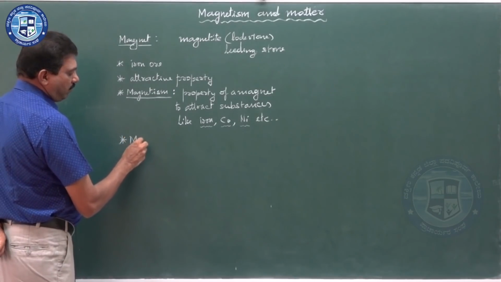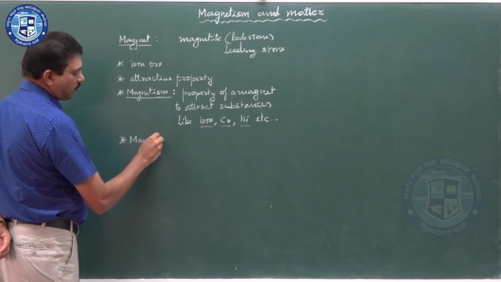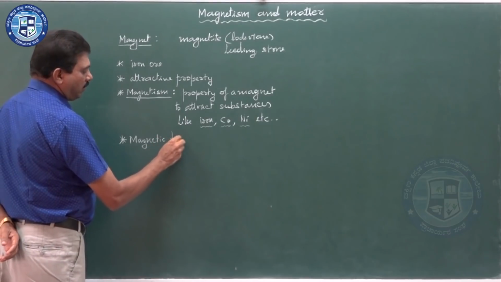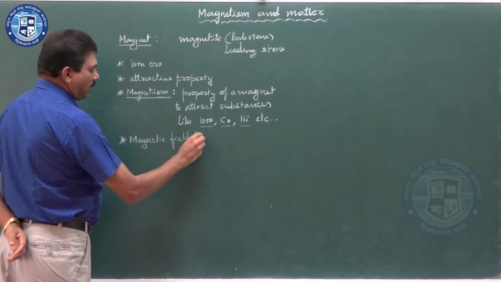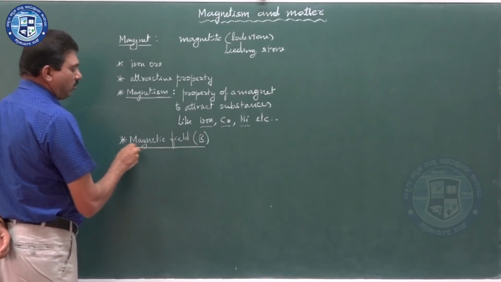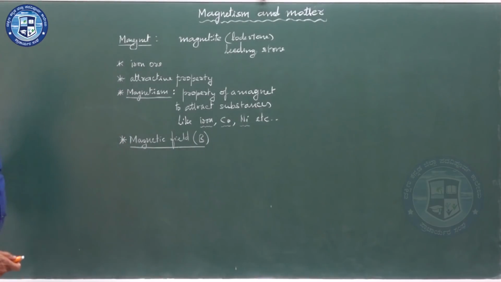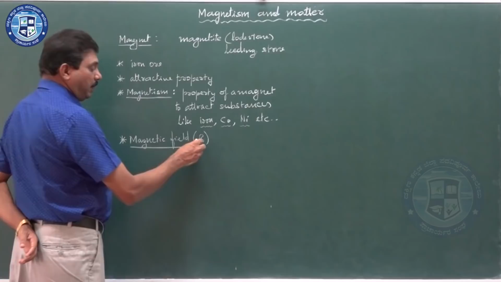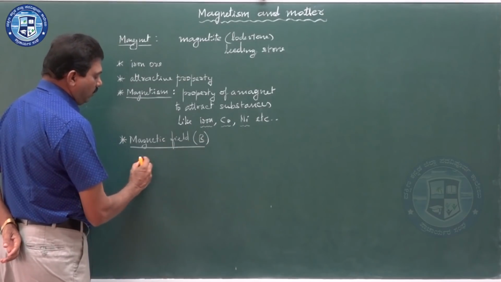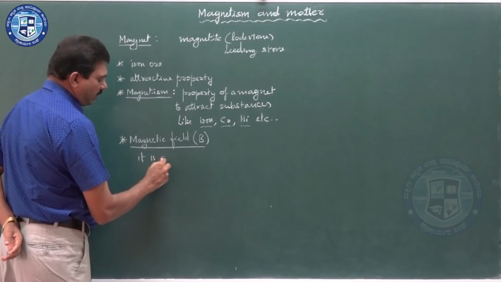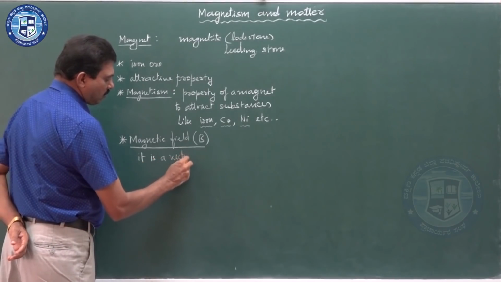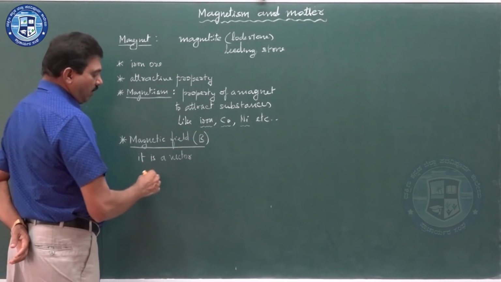We have magnetic field. Magnetic field is a physical quantity denoted by B. Also, it is a vector.